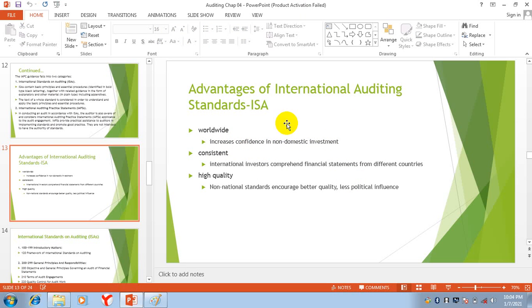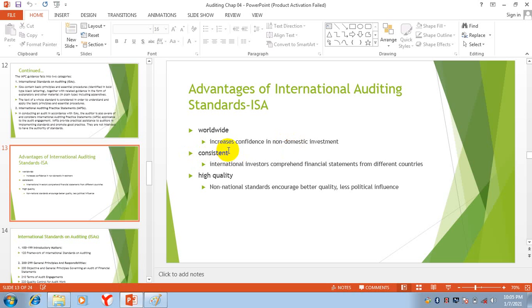All over the world the rules are the same, so you can easily invest and trust auditors all over the world. Simply, if a rule is in Afghanistan, you know about that rule. Now you want to invest your money in a foreign country, so you know that the same rules which were in Afghanistan are in foreign countries, so there will be no problem for you.